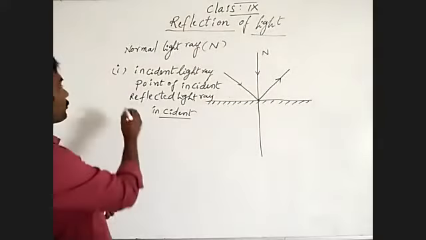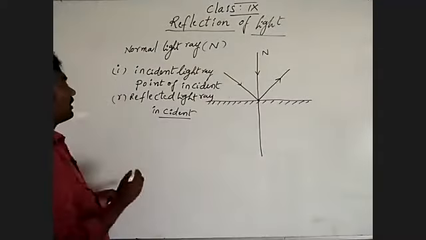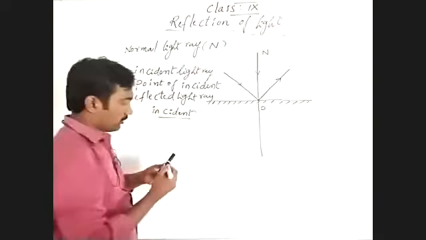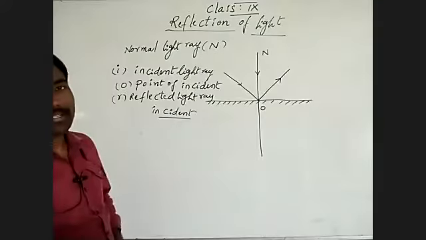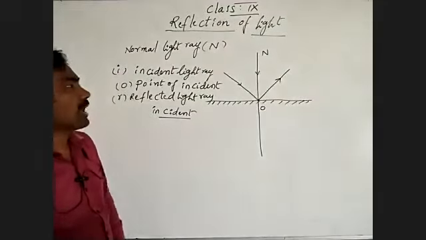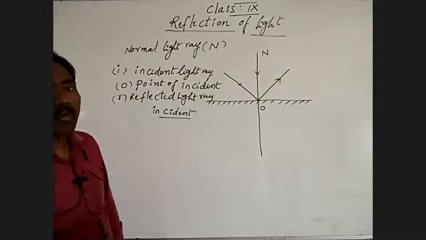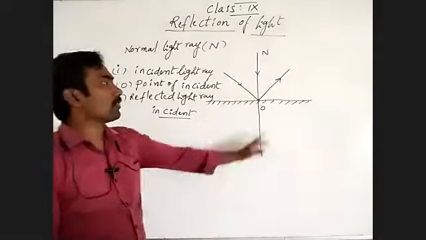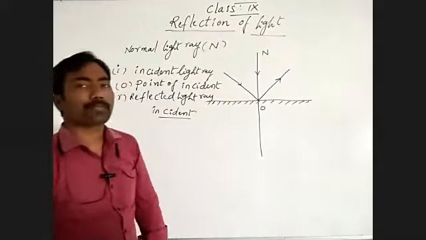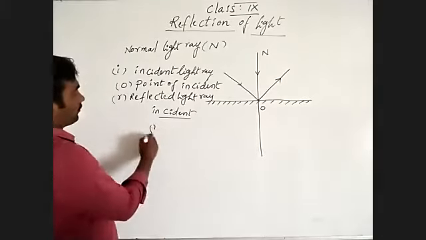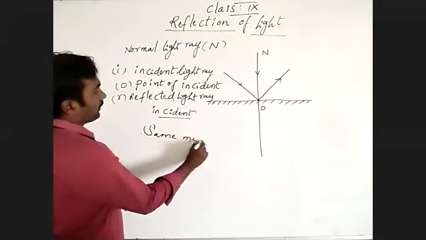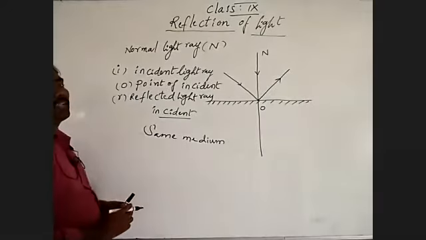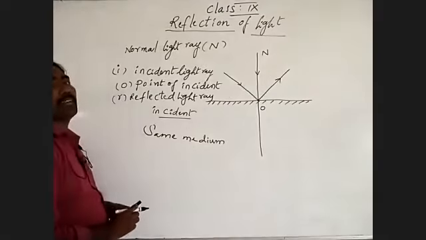The reflected light ray is shown by small r. The point of incident is shown by O. The bouncing back of a light ray from the point of incident into the same medium is known as the reflected light ray.